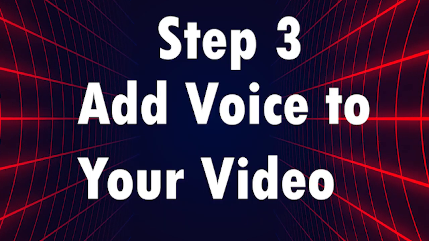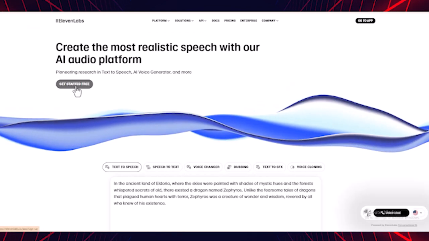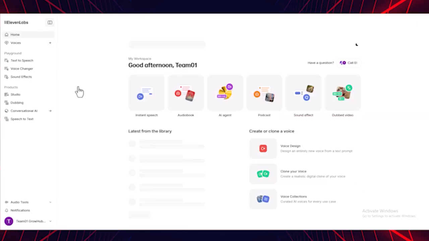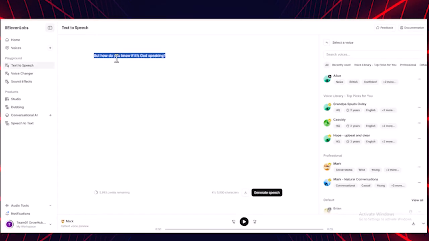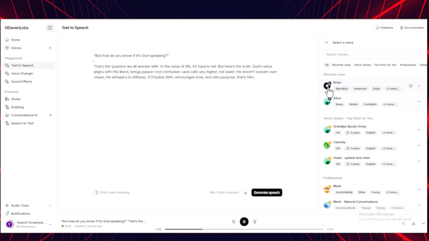Step 3. Add voice to your video. Let's get voiceovers for your video using 11 Labs. Go to 11 Labs and select Get Started Free. On the dashboard, click Text to Speech. Paste your script into the box. On the right side, choose from various voice styles. Pick one that fits your video's mood.